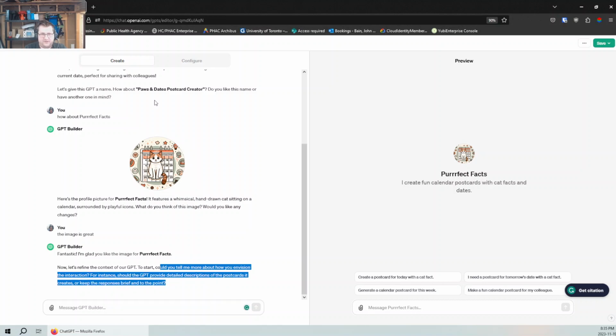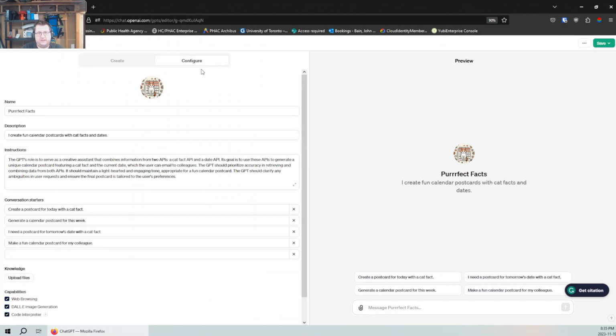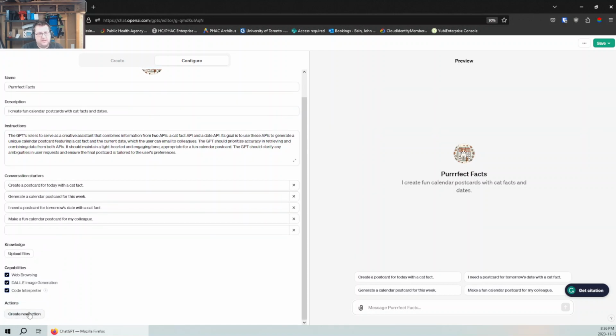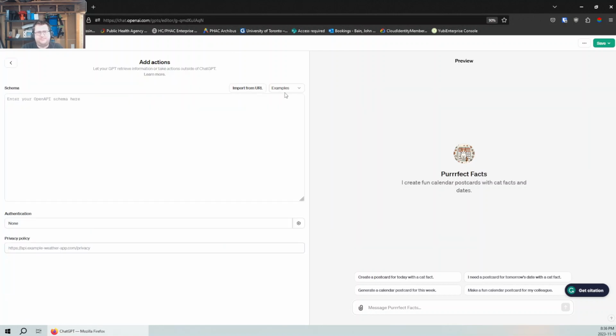All right, so right now we're just going to pause this because I want to give the GPT access to the APIs. And to do that, we're going to click on Configure. Configure is kind of like the back end of all the text that we're talking about. You can see how it's building things. But we want to create actions. And the actions are going to be where we put in the APIs.